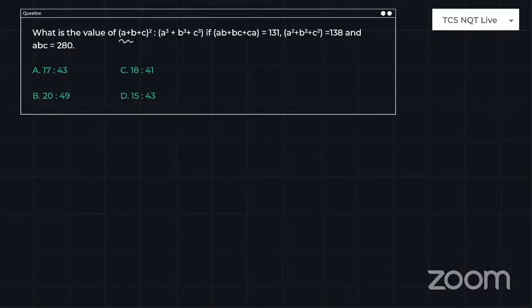What is the value of (a plus b plus c) whole square to a cube plus b cube plus c cube, if the values are given as ab plus bc plus ca is equal to 131, a square plus b square plus c square is equal to 138 and abc is equal to 280. So remember, guys, these two numbers or values, for sure they will depend on these values.